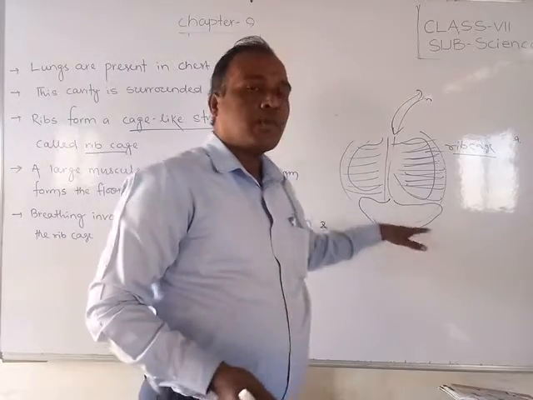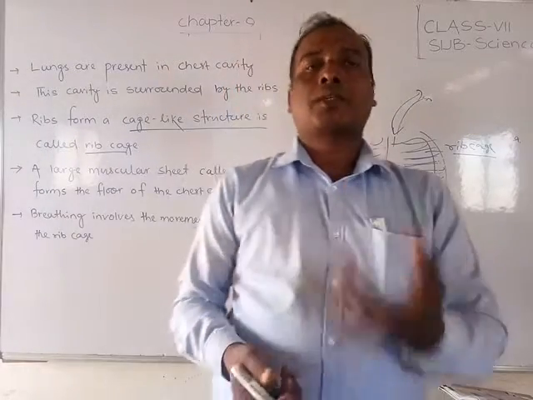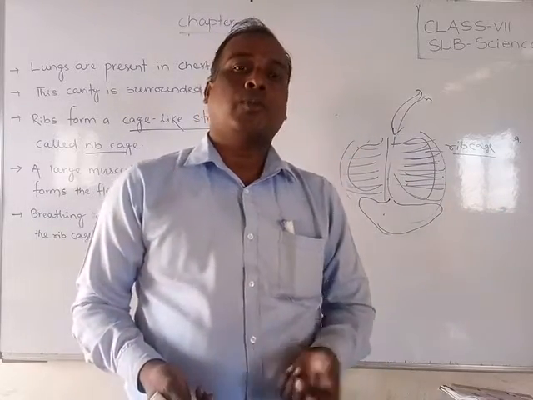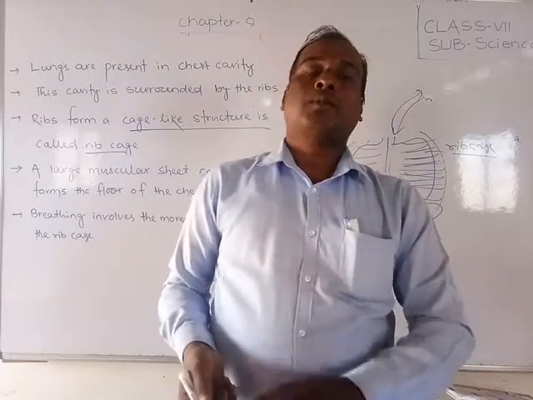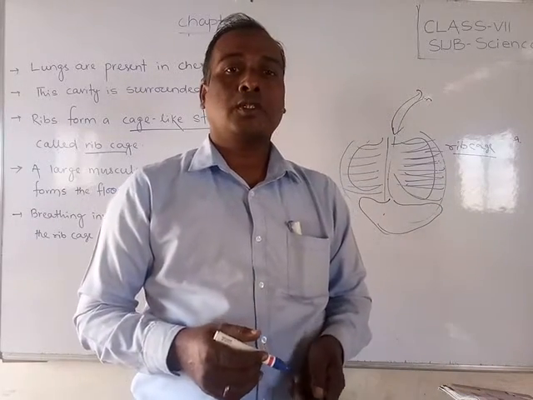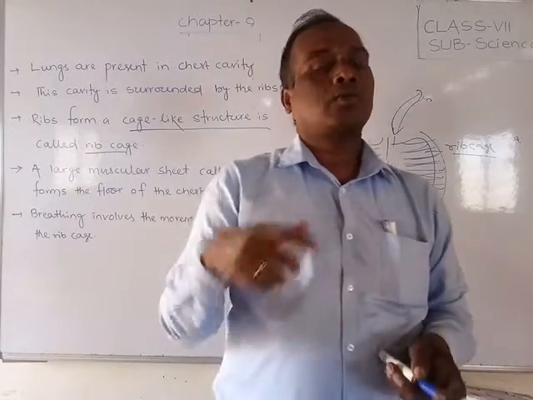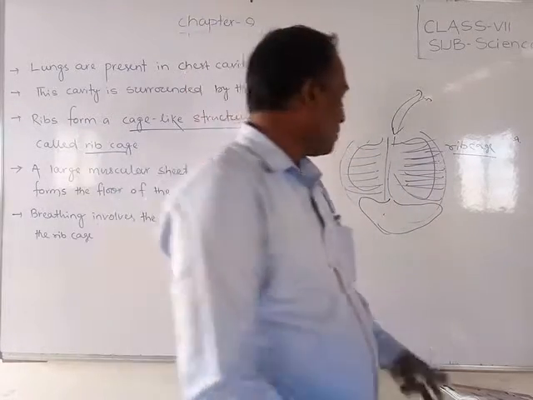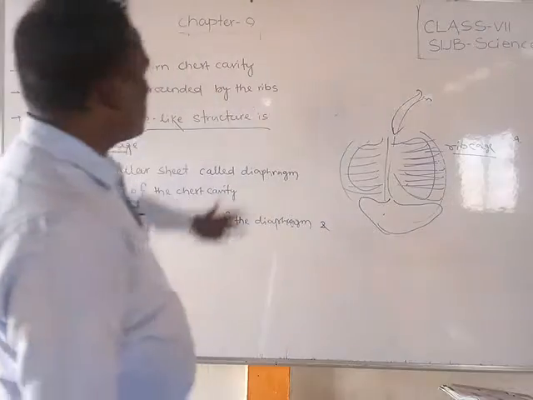This is done with the help of the diaphragm, because the diaphragm helps with the contraction and the movement. I already showed this with a balloon activity in the previous science activity on Sunday. So friends, this is the whole human respiratory system.